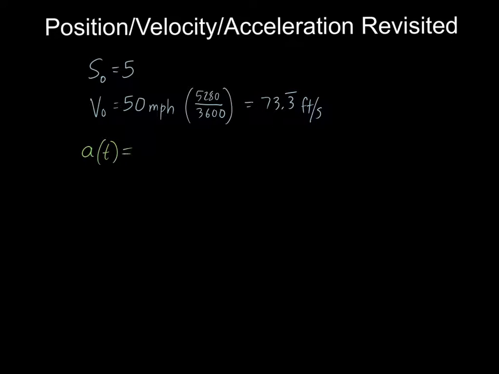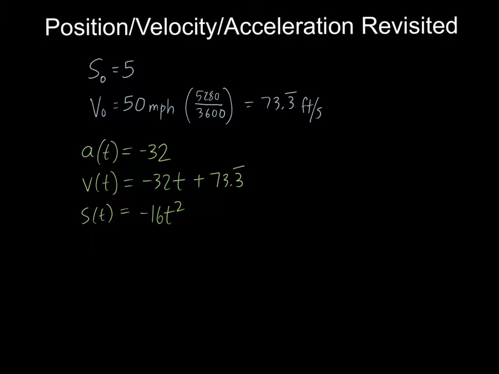So A of t is negative 32 feet per second per second. V of t is negative 32t plus the initial velocity. The constant here is the initial velocity, and I'm not dropping something in this case. As soon as Benny lets go of the ball, it has a velocity of 73.3 repeating feet per second. So S of t is going to be negative 16t squared, as we learned on the last example, plus 73.3 repeating t plus the initial height, and that's 5.